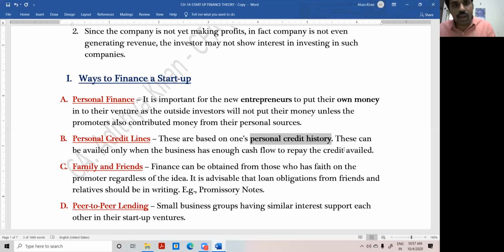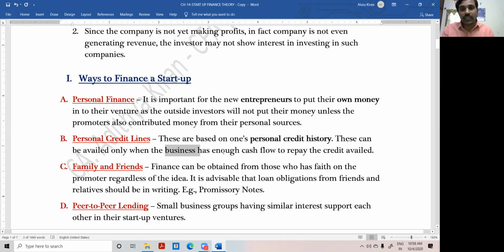Okay. Till now I was working in a software company. I was getting a 5-digit or 6-digit salary. Okay, I used to repay the loan promptly. That's fine, boss. But now I have resigned from the job. Now I am starting my own business. Okay, but how will the business generate the cash? Therefore, the business must have enough cash flow to repay. This is the very point.